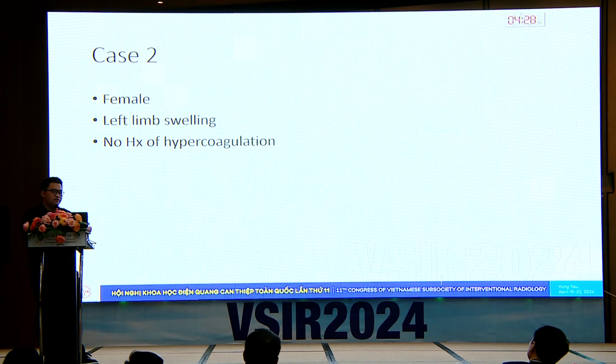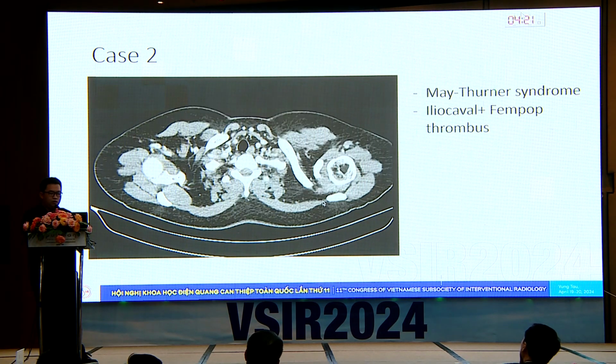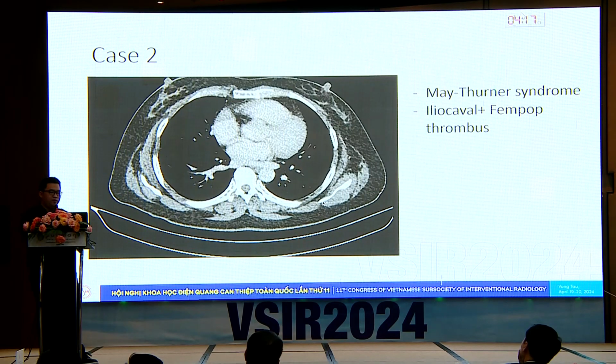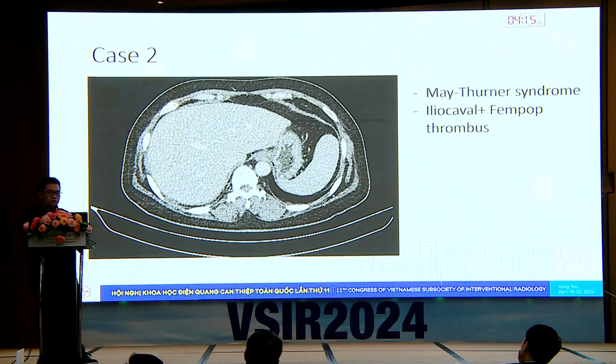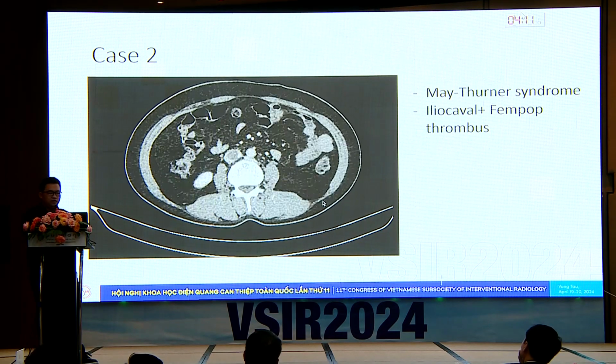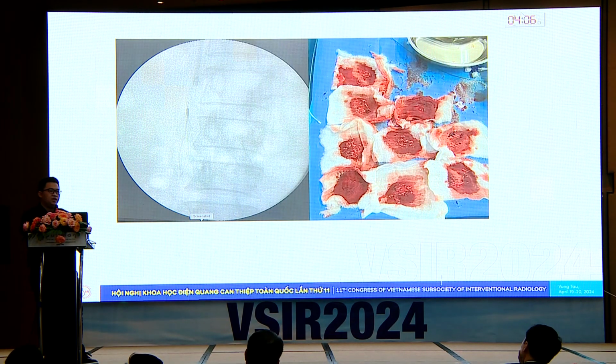The second case was a female patient, again coming to us with left limb swelling. On the CT, you can see the mitral syndrome, iliocaval occlusion, and thrombus. You can see the thrombus in the IVC and even in the left iliac veins. So we decided to perform IVC filter placement first, and then CDT and thrombectomy. We took out quite a lot of acute and subacute thrombus.